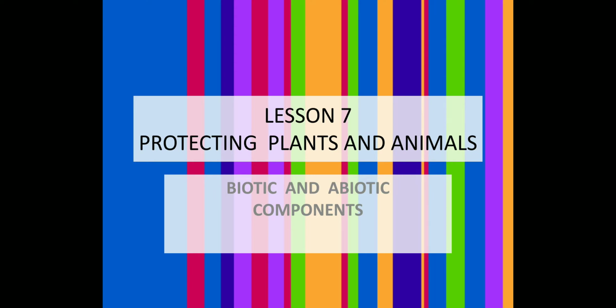In the last class, we discussed the food chain. We discussed herbivorous, carnivorous, omnivorous, and how plants and animals are dependent on each other. In this class, we will move further and study the biotic and the abiotic components of nature.